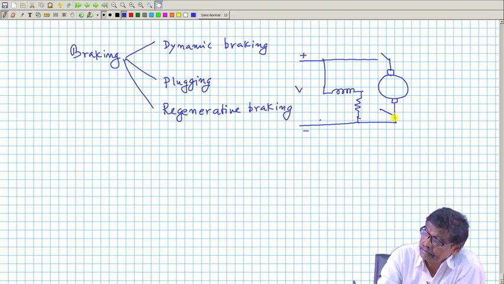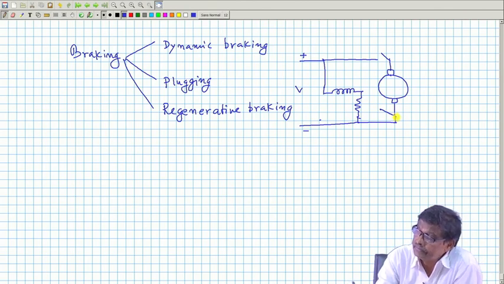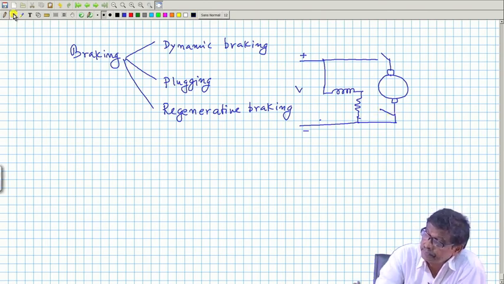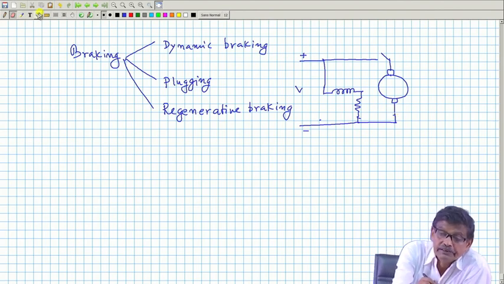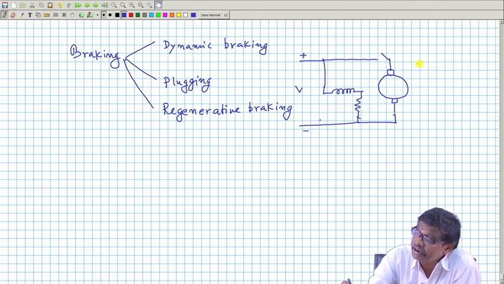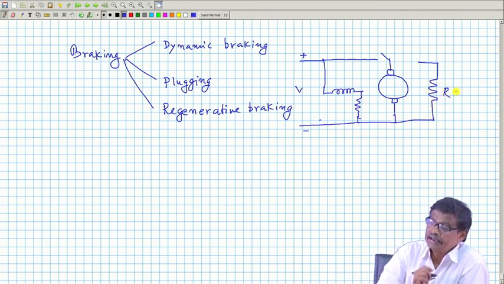One switch will also do. Okay, remove this switch. And what you do is, you connect, very interestingly, a resistance here, R, an external resistance.